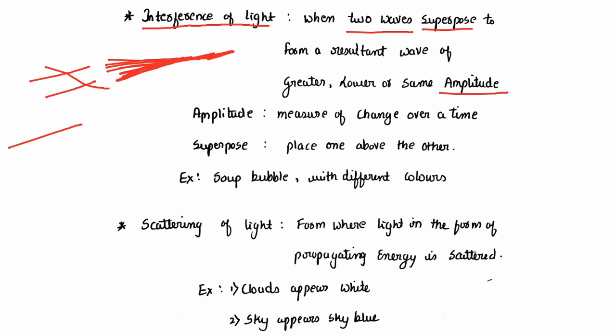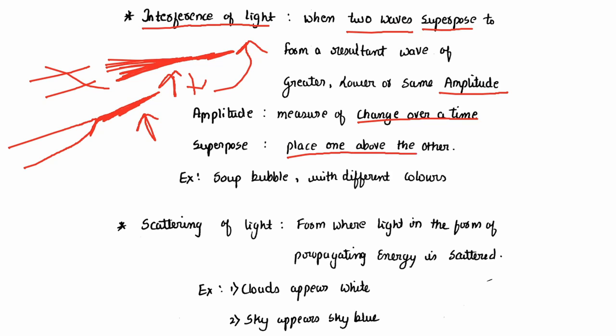For example, this is one wave and this is another wave. Now it is joined or superposed. Then the resultant wave is of greater, lower or same amplitude. What is amplitude? It is the measure of change over time. So this change might be greater, lower or of the same amplitude. That is called interference of light. Amplitude is the measure of change over time and superpose means placed one above the other.